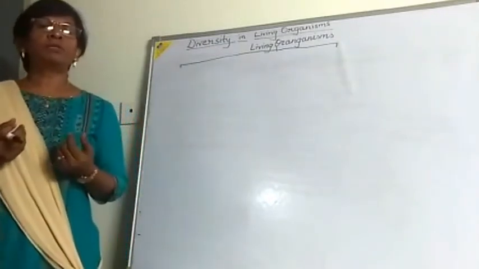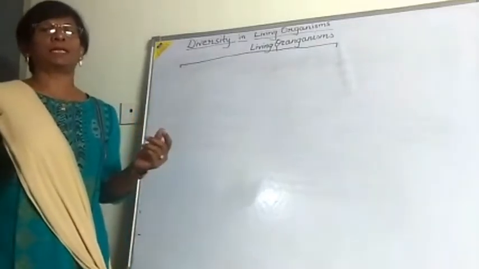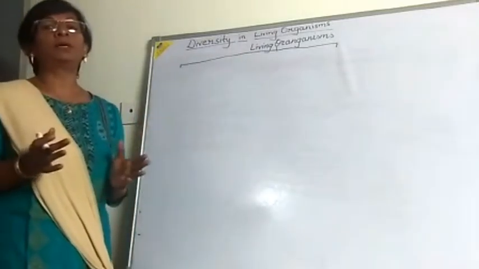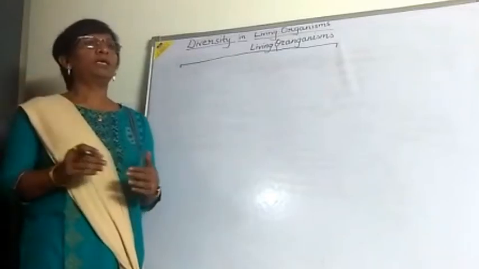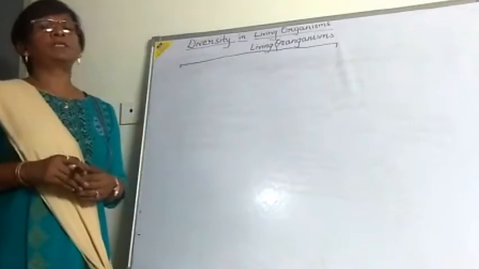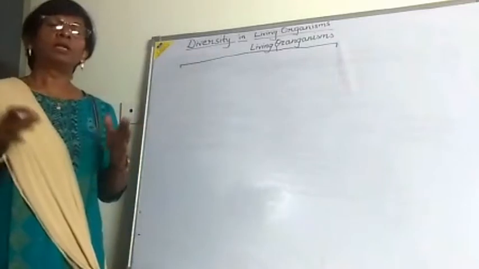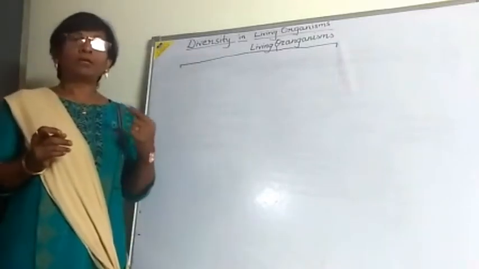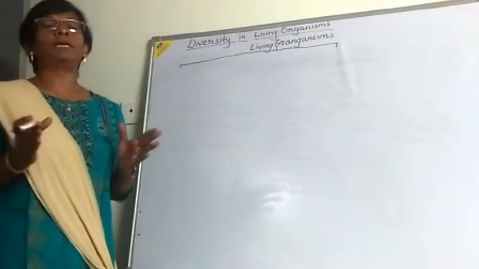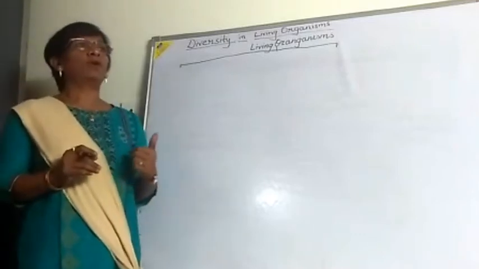When we study all these things, and there are so many of them, we have to keep them in groups. Keeping them in a group is called classification. On the basis of similarities and differences, it is essential to make groups. Then, within a group, we discuss their similarities and differences. First we will take the living organisms.